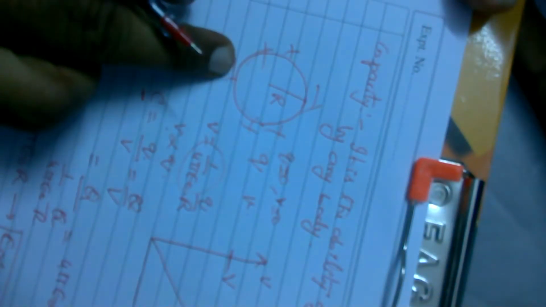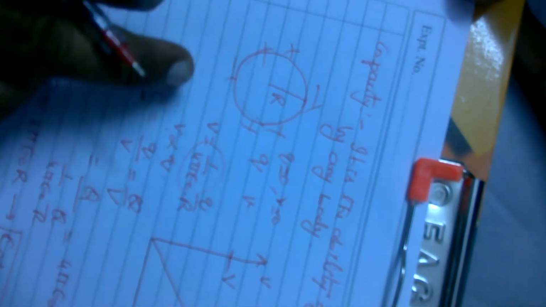So this is about a spherical conductor. But this spherical conductor is not called a capacitor. It is simply a conductor. It has some capacity or capacitance. But a capacitor is a device specially made by using one principle. What is that principle?